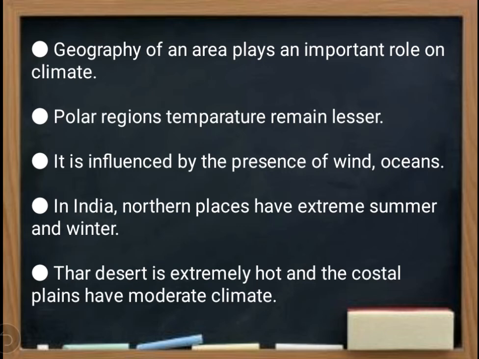But in India, northern places have extreme summer and winter. Northern part, that means Delhi, UP, these kinds of states. Okay, the Thar desert is extremely hot. Thar is in Rajasthan. Okay, and the coastal plains have a moderate climate. Coastal means just attached to the ocean or sea. So these are the factors that climate depends on.